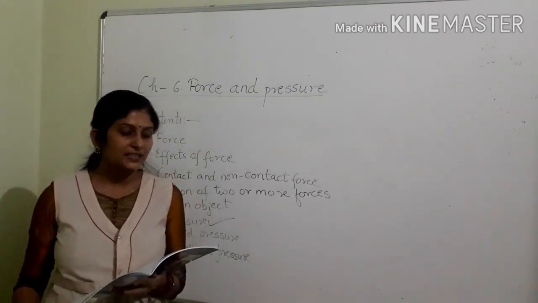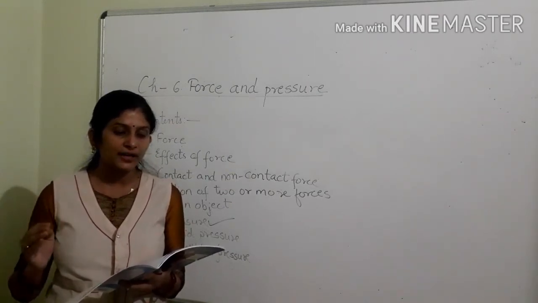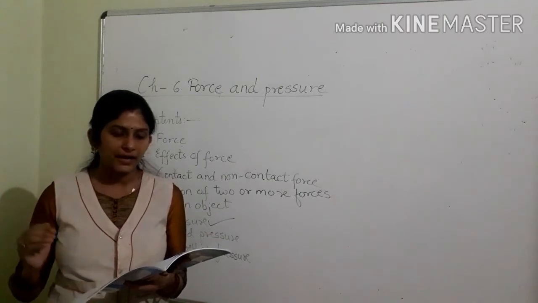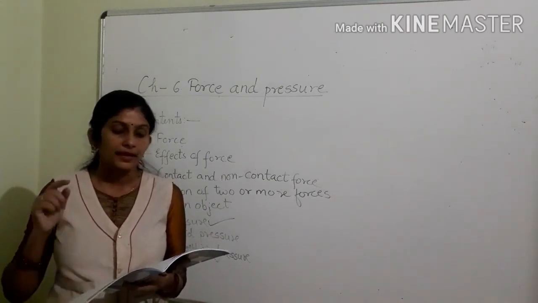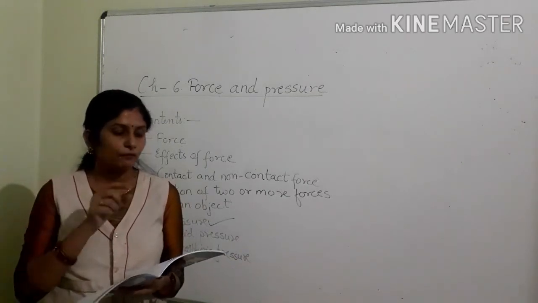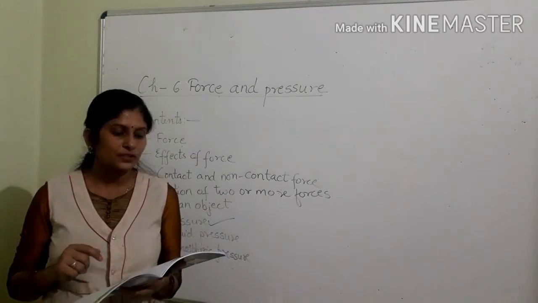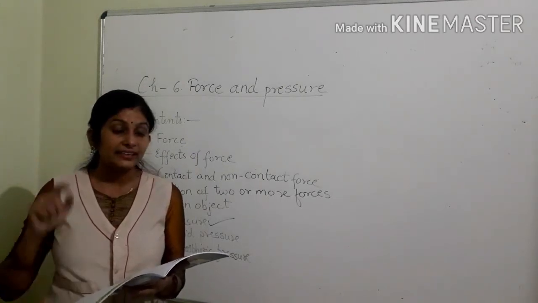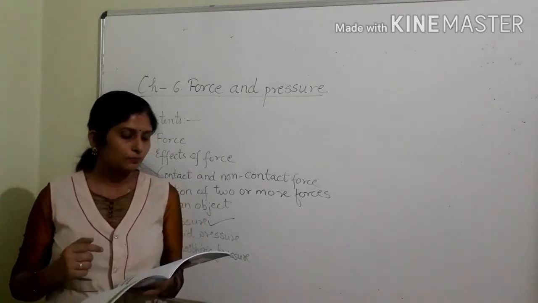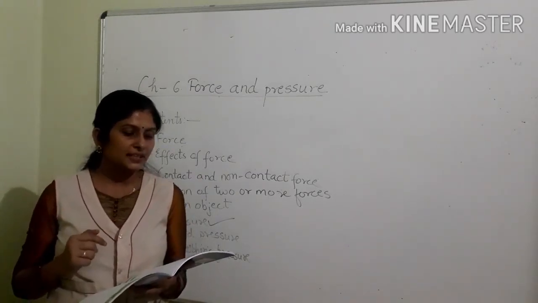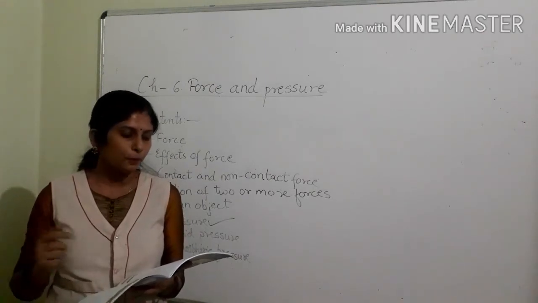Now fill in the blanks. 1. When a pair of balanced forces acts on a body, the blank force acting on it becomes zero. Net or resultant. So the full statement is: when a pair of balanced forces acts on a body, the net or resultant force acting on it becomes zero. 2. A force is a blank or a blank. Force is a push or a pull.